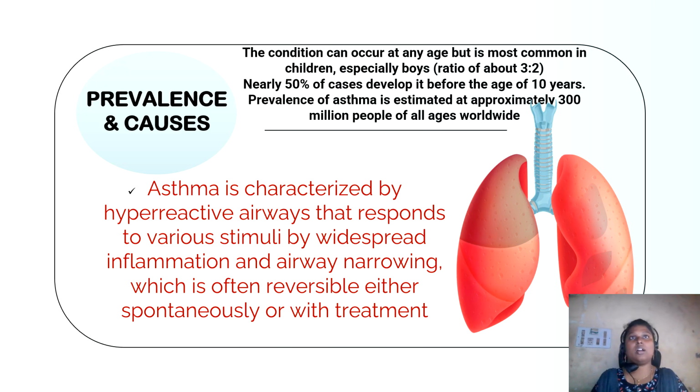Now, let's move on to what actually happens inside the lungs. Asthma is usually characterized by hyperactive airways, meaning the bronchial tubes are overly sensitive to different triggers such as allergens, cold air, exercise and infection. When exposed to these stimuli, the airway responds with widespread inflammation and narrowing, and this process is called bronchoconstriction. Fortunately, this airway narrowing is often reversible either spontaneously or with appropriate treatment. This reversible nature is one of the key features that help us distinguish asthma from other chronic lung diseases.